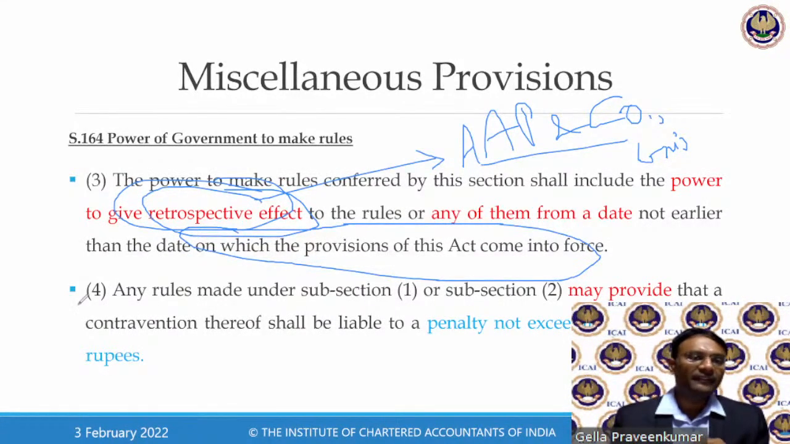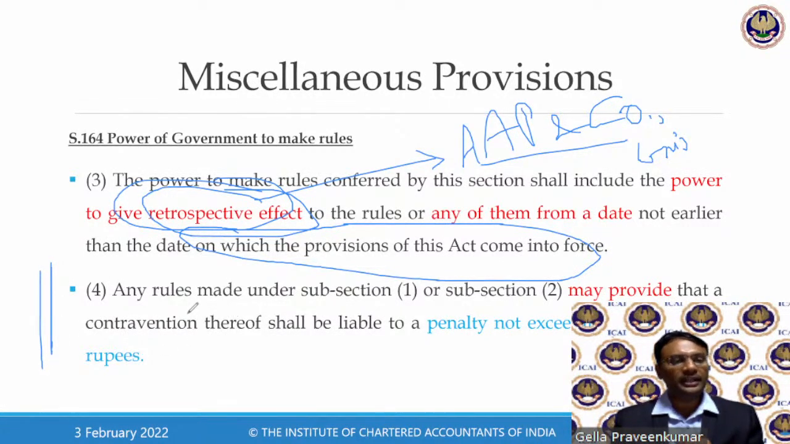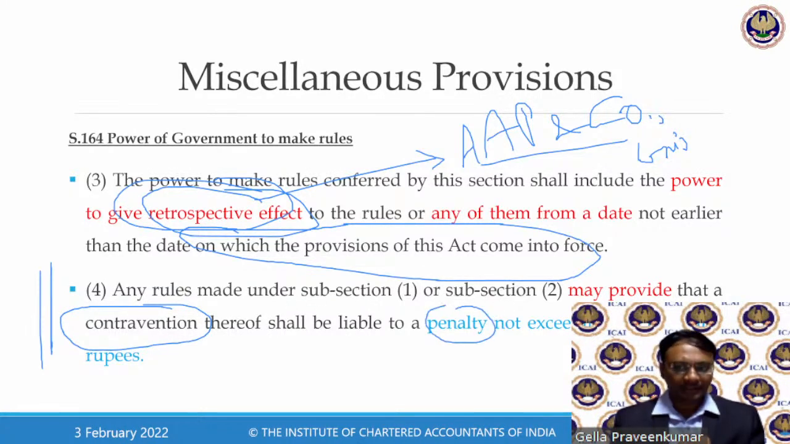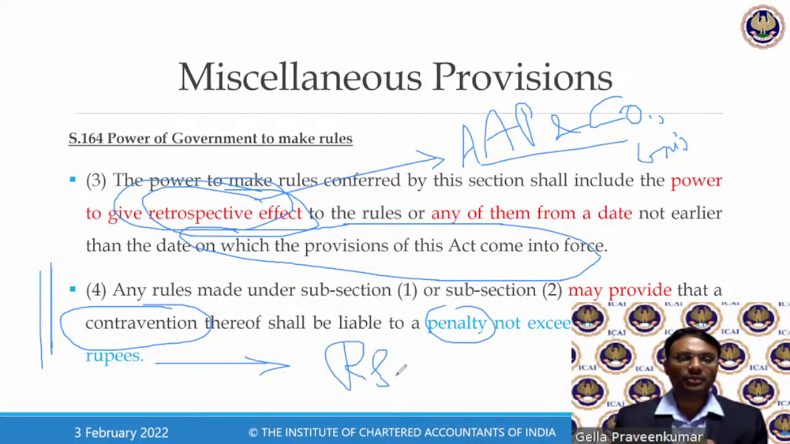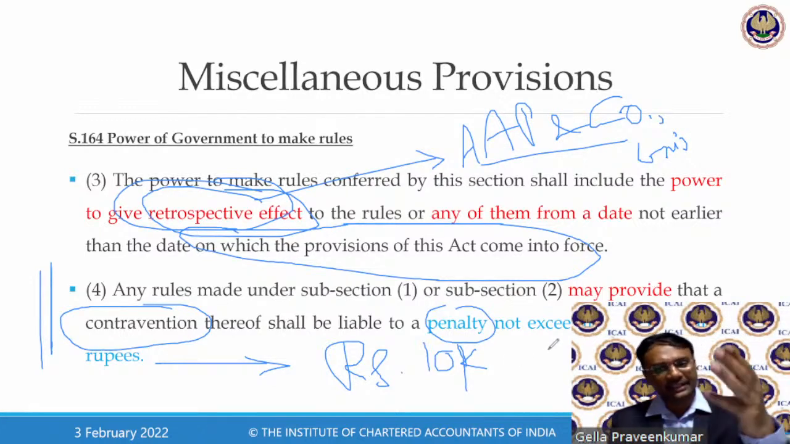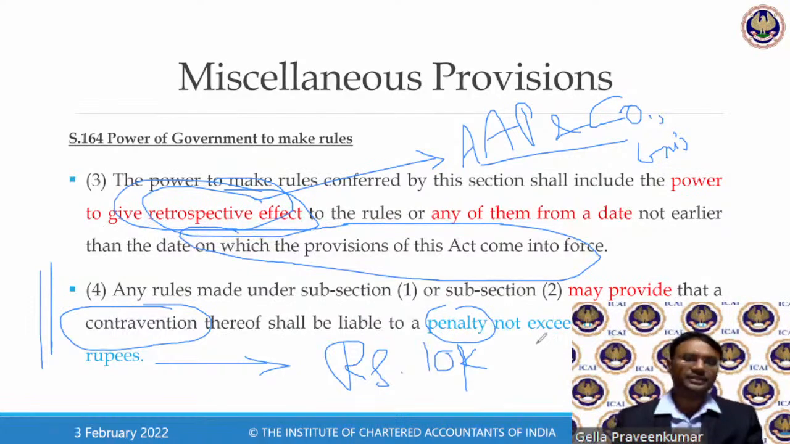And they say, whenever rules are framed, they have an authority to impose a penalty. Wherever a person has not complied or has contravened these rules, a penalty can be passed which may not exceed rupees 10,000. Now, what is happening? If you read your section 122, 123, 124, 125, does it exceed 10,000? It goes to 25,000.